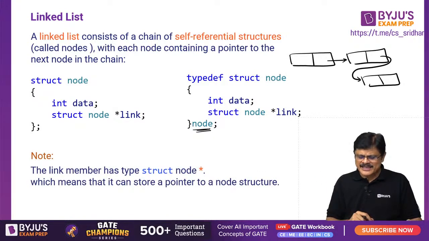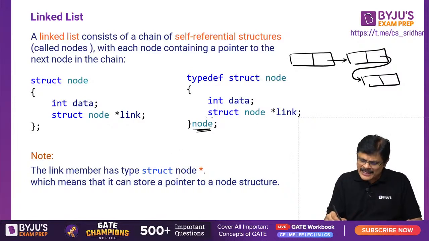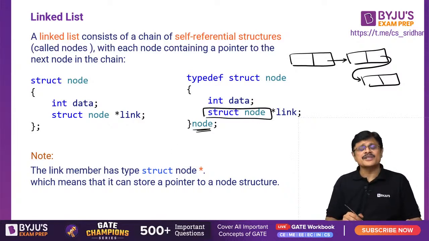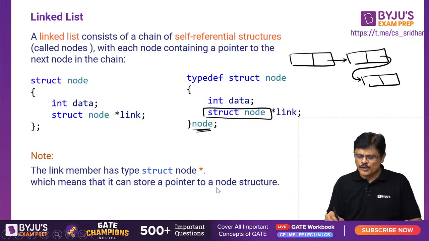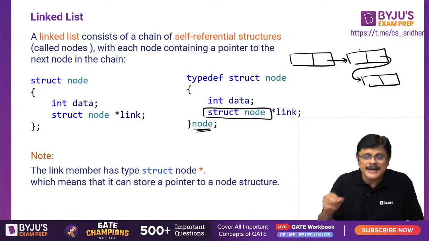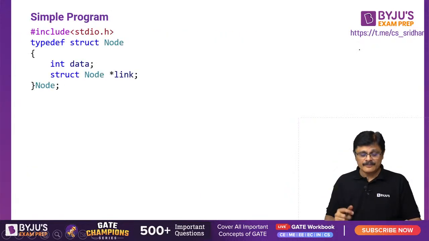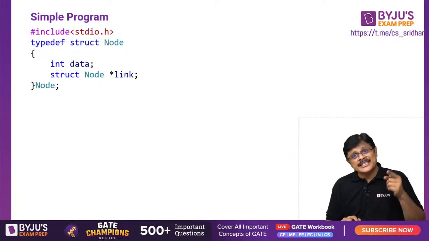The link member has type struct node star, my dear friends. Remember, the link member has type struct node star. It is a pointer to struct node, which means it can store a pointer to the same type of node. It can contain the address of the same type of node. So we created a data type called node. This has two fields. One is the data field, the other one is the link field, which can contain the address of the same type of node.